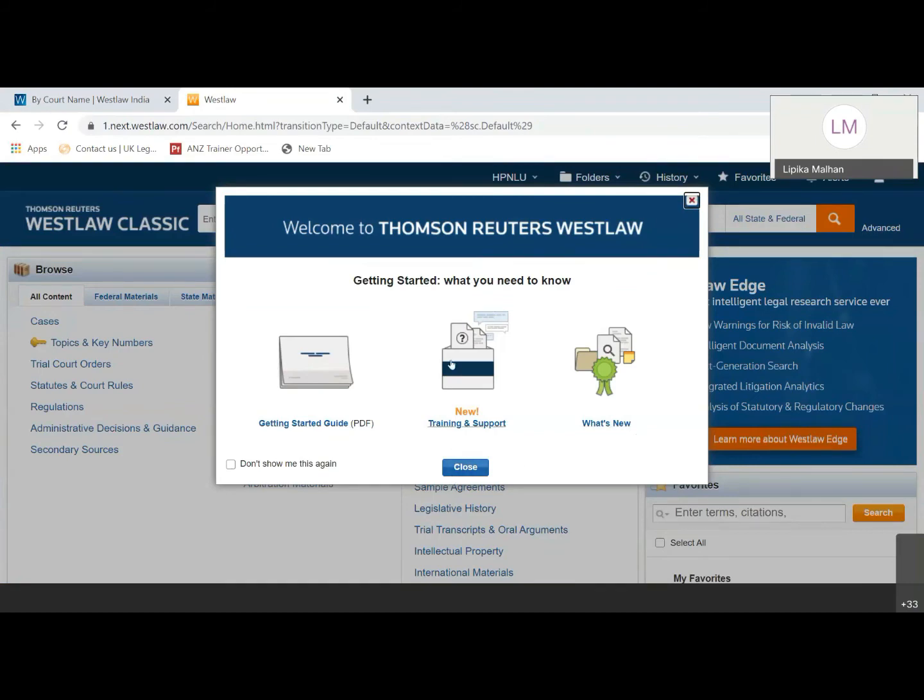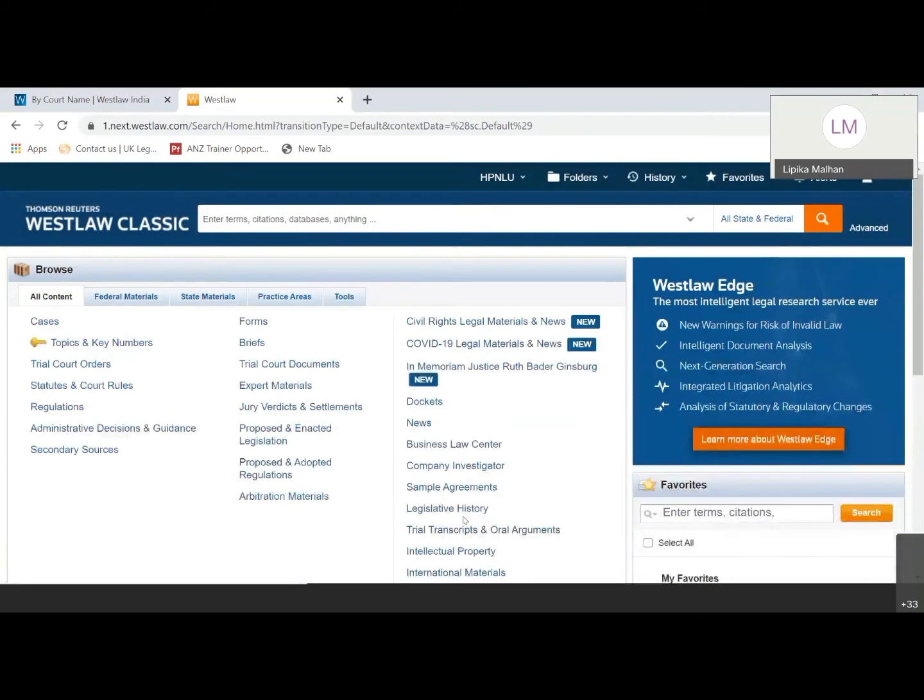So you can just simply use these 3 options in case you are willing to learn more on this product. This is the Westlaw Classic platform, and this is included in your subscription. The page which you are seeing right now is completely US. So you have all this content which is covered here.